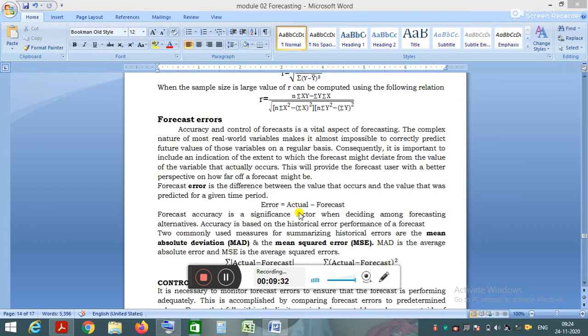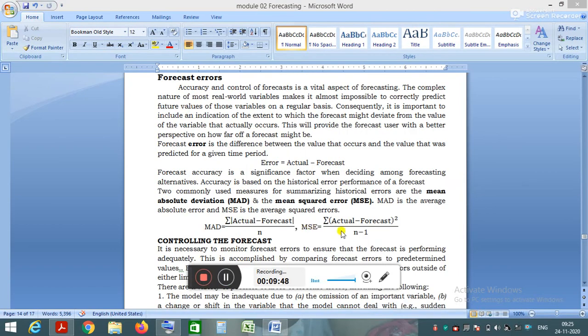Two commonly used measures for summarizing the historical errors are mean absolute deviation and mean squared error. These are the two methods used to determine the forecast error. MAD, the mean absolute deviation, is the average absolute error, whereas the mean squared error is the average of the squared errors.